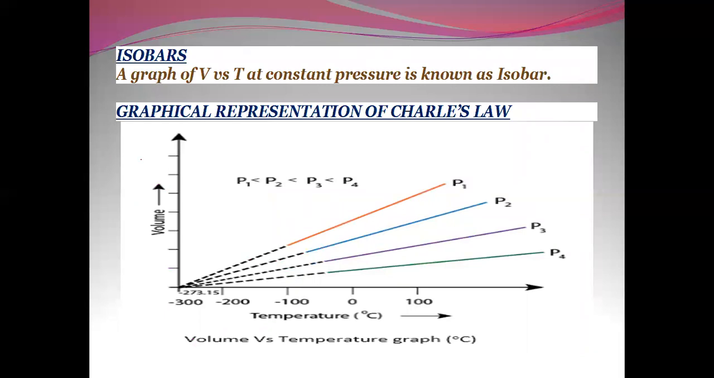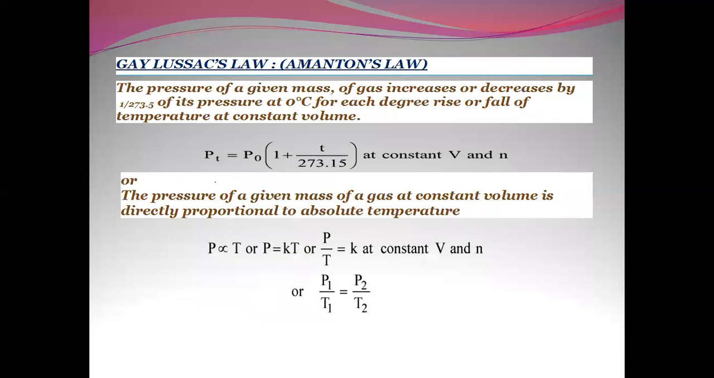So isobars: when we talk about it, it is a graph of volume versus temperature at constant pressure. The graph representing constant pressure is known as the isobar. So the graphical representation of Charles law we can see here: volume versus temperature graphs at different pressures. It is clear that P1 is less than P2 is less than P3 is less than P4. So this represents the Charles law. Now we'll talk about the third law, that is Gay-Lussac's law.